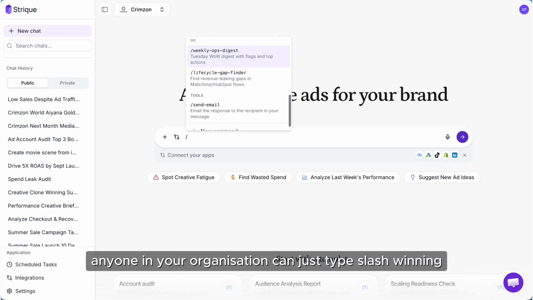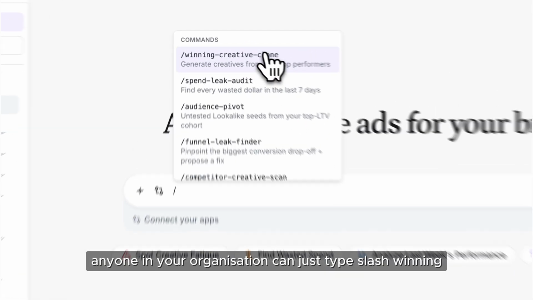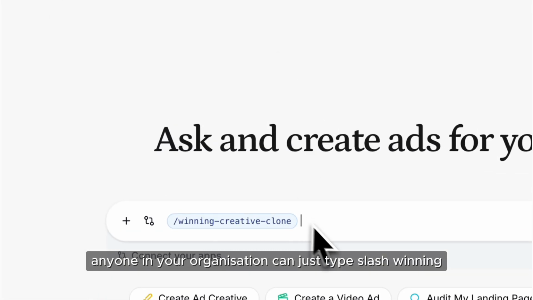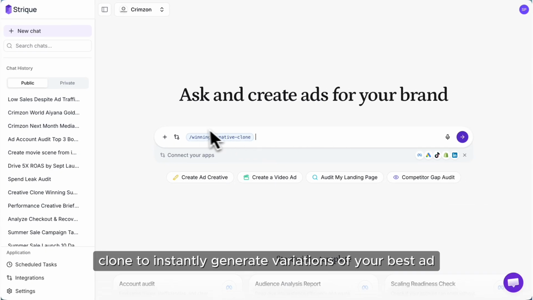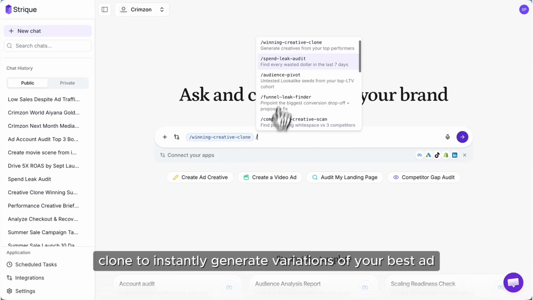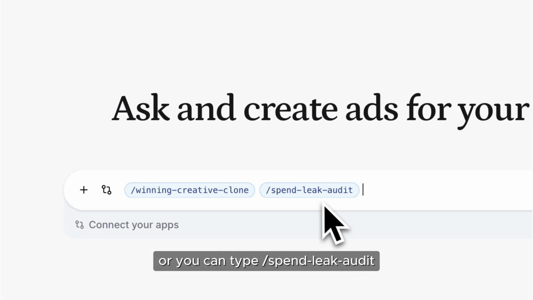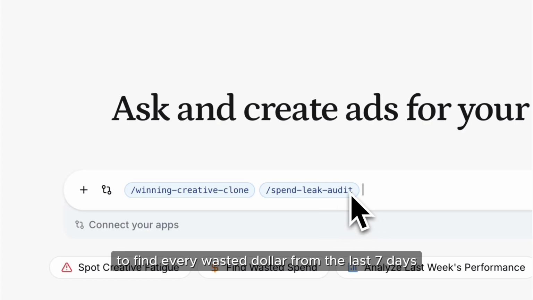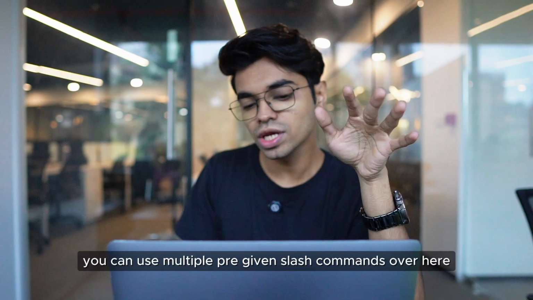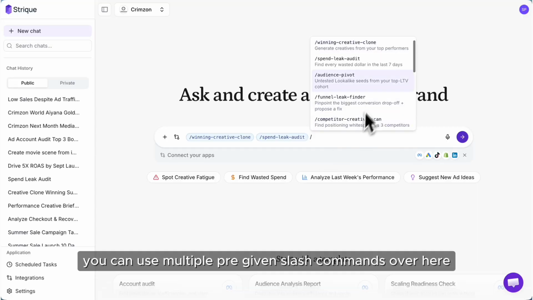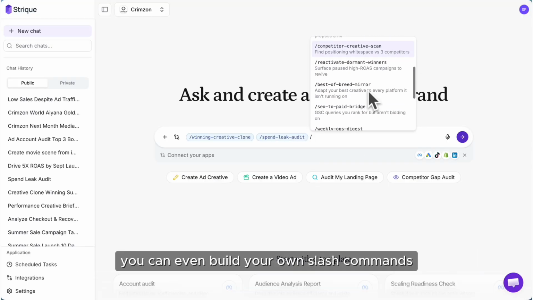Let me show you. Anyone in your organization can just type slash winning creative clone to instantly generate variations of your best ad. Or you can type spend leak audit to find every wasted dollar from the last 7 days. Similarly, you can use multiple pre-given slash commands over here. You can even build your own slash commands.